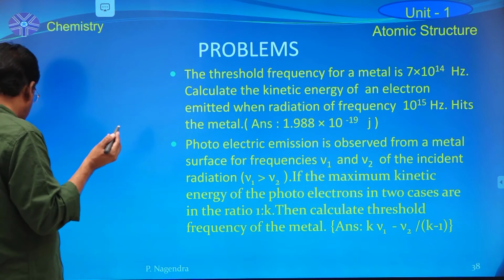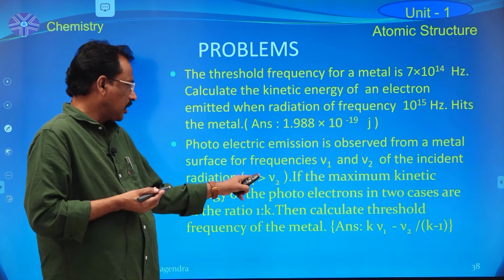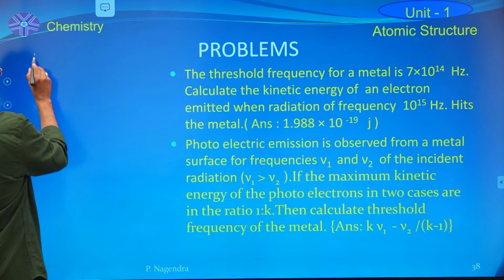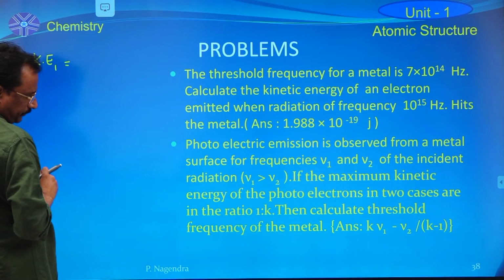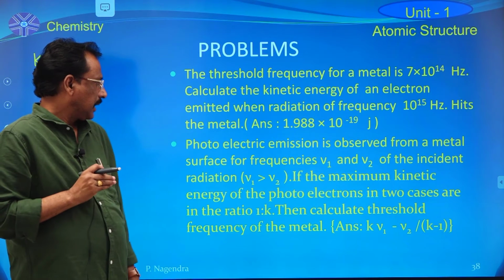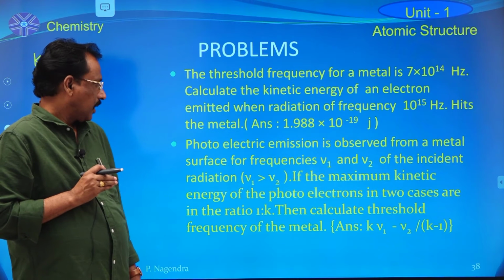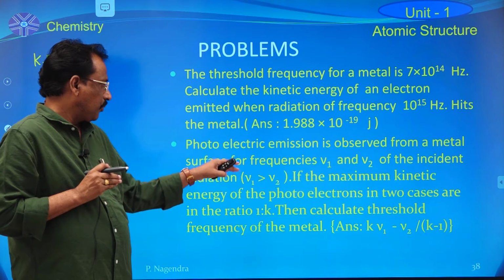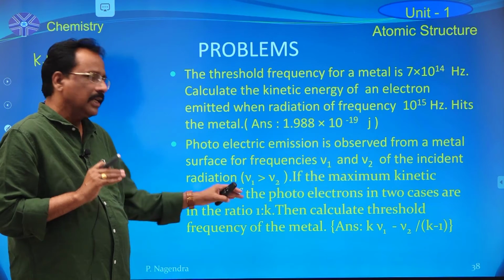In the first case, there are two cases here. One is nu1 and another one is nu2. Here the metal is the same, remember that. Calculate the threshold frequency of the metal. The incident light's frequencies are different. One is having nu1, the other light is having nu2. nu1 is greater than nu2, remember that. The metal is the same.